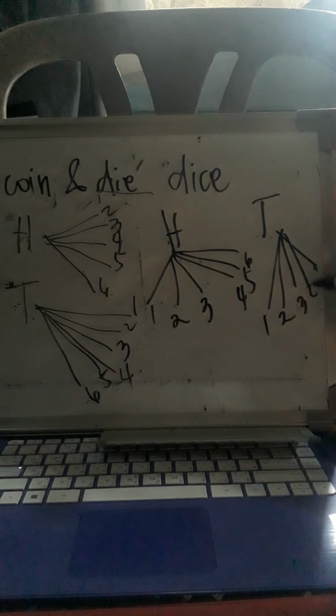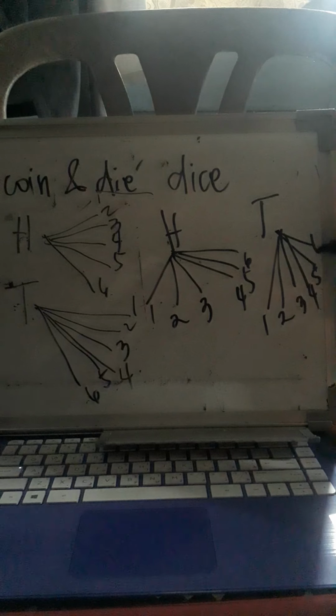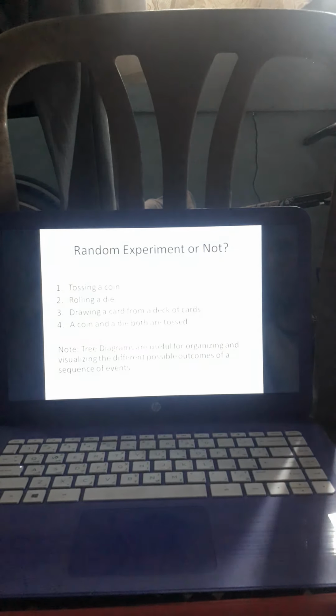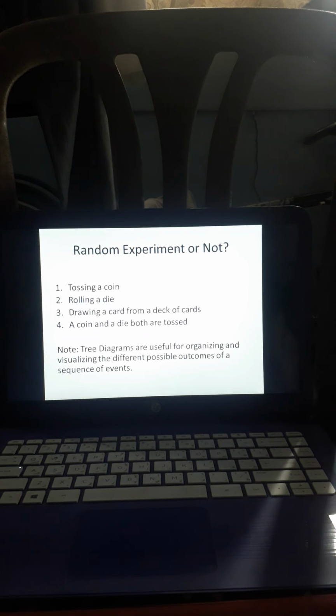O, same as this one. 1, 2, 3, 4, 5, 6. So, pwede pong patayong ganyan. Ito po yung tinatawag natin na tree diagram. Ayan. It is useful for organizing para, kumbaga hindi mo po malimutan kung ano pa yung mga hindi mo na isusulat na possible outcomes. Okay.